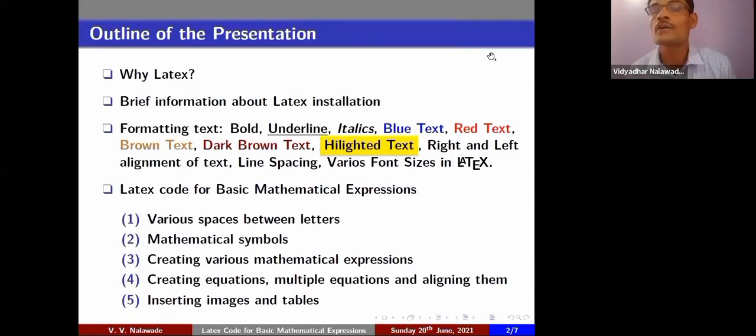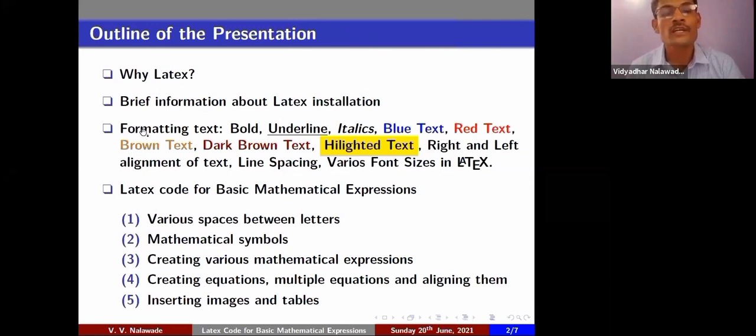Yes, the outline of my today's presentation is presented in this slide. First, I will talk about why LaTeX, then brief information about LaTeX installation.